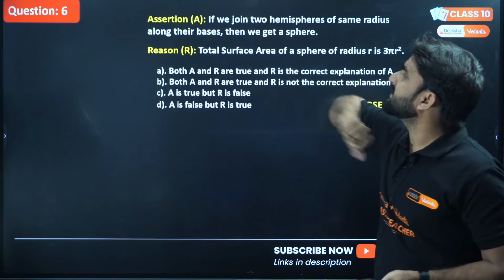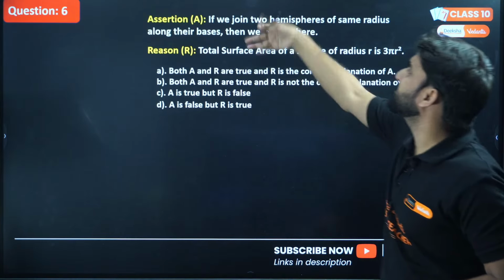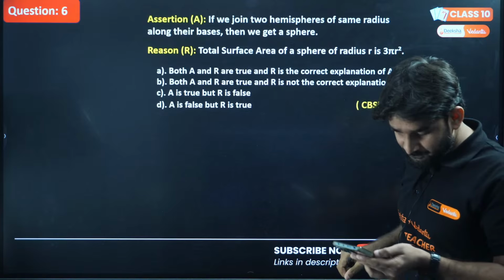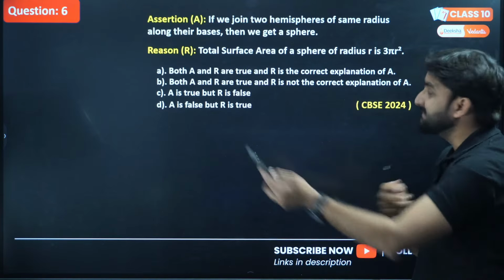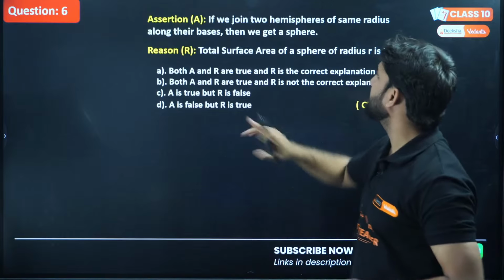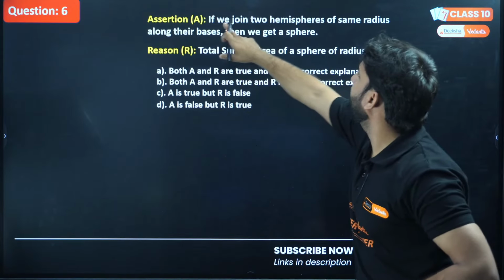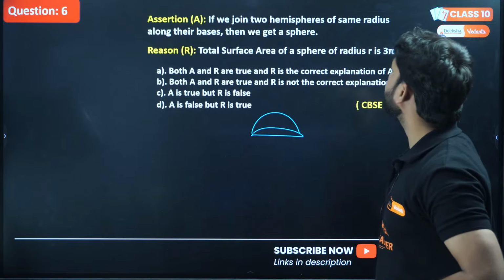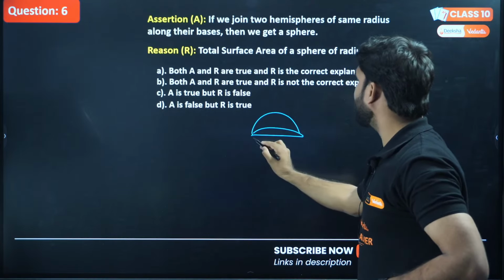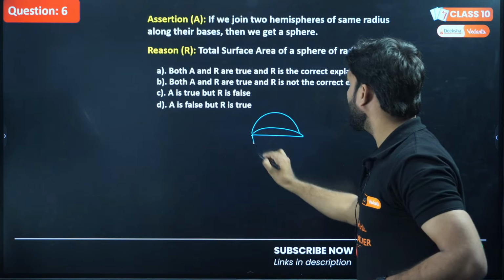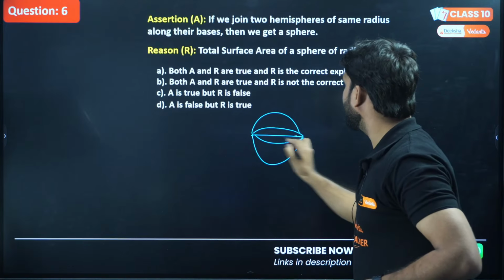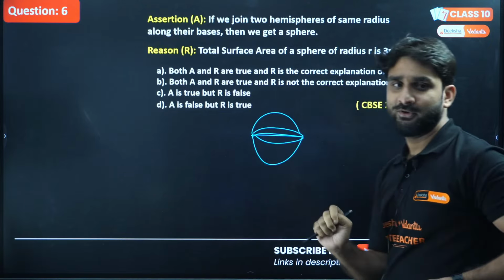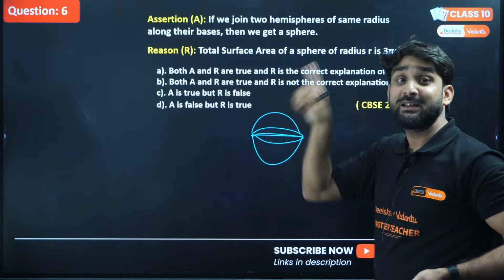Look, what is the first assertion saying? If we join two hemispheres, you know hemispheres? Sir, C again. Chintu answered C again. Okay, check the answer. If we join two hemispheres, my dear lovely kids, I have one hemisphere and I have one more hemisphere. I'm adding these two. This one hemisphere is from the top and the other hemisphere is from the bottom. So what will we be getting? We'll be getting a complete sphere.